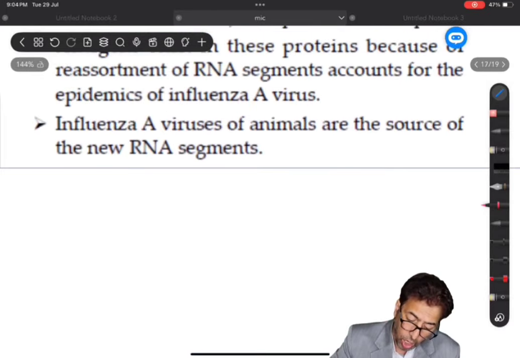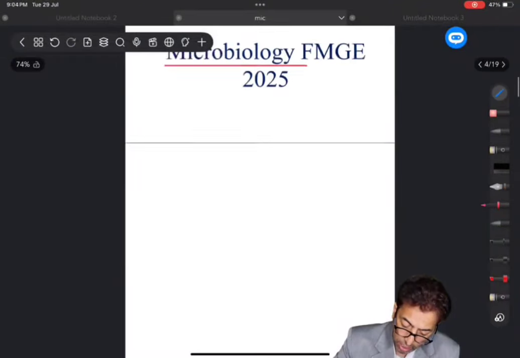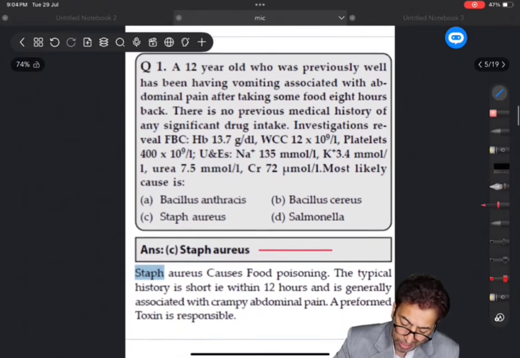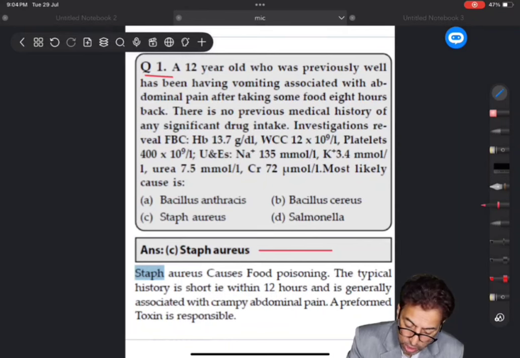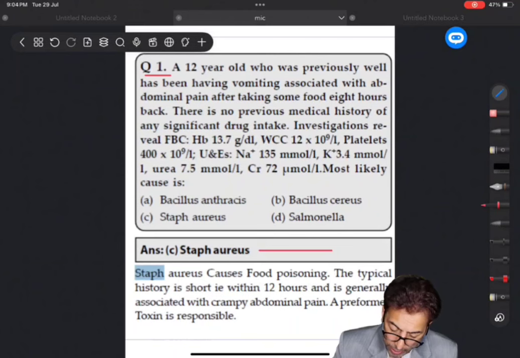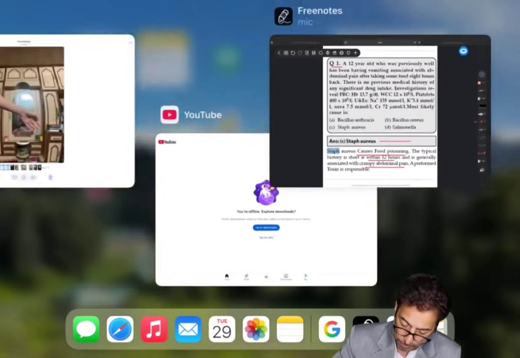Now, going across, I showed you at the onset of my class these images. Already question number 1, you can see, is the first question I have put in microbiology in my Platinum Cure Bank. The first question was, Staph aureus causes food poisoning, and that too within 12 hours. Very important. Acute diarrhea, crampy abdominal pain, I have given a full scenario, and the scenario was asked in the exam. So question number 1.